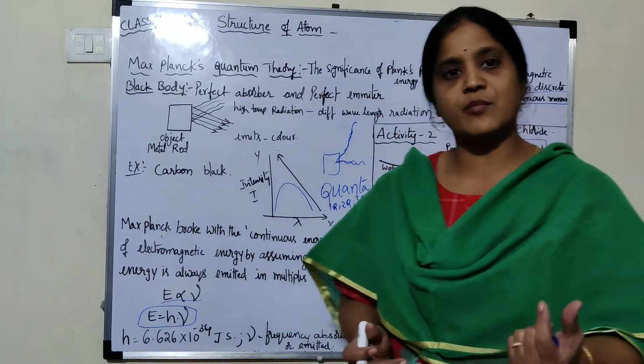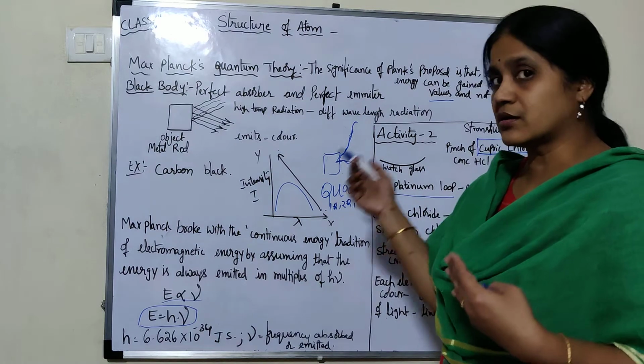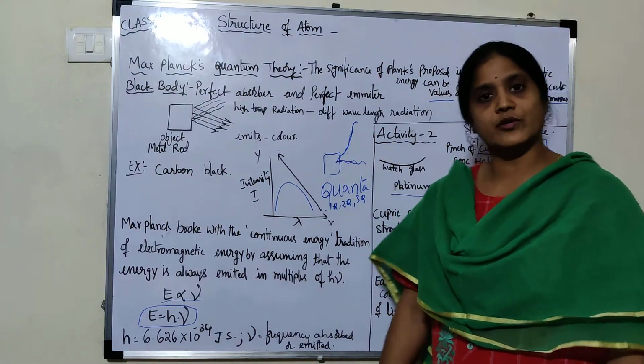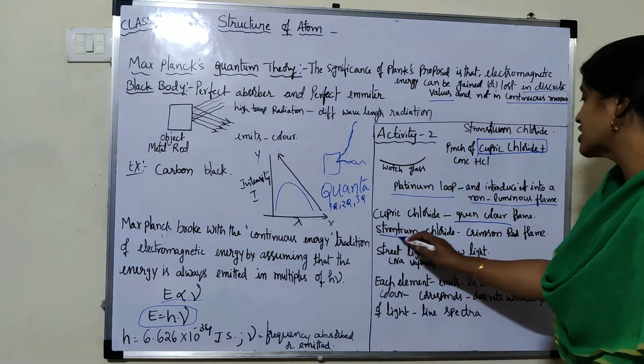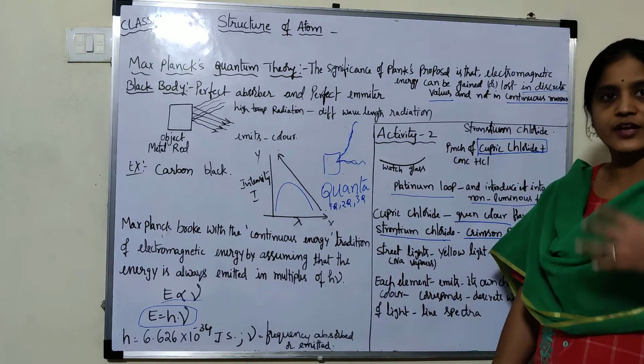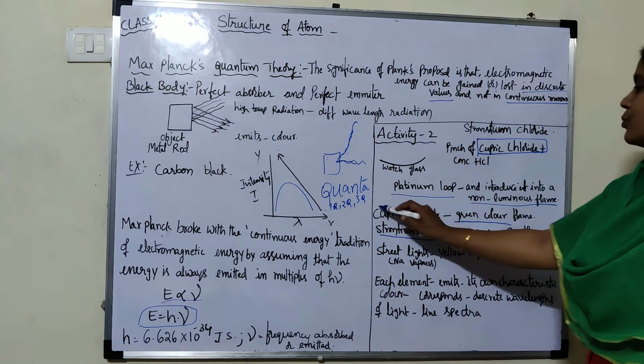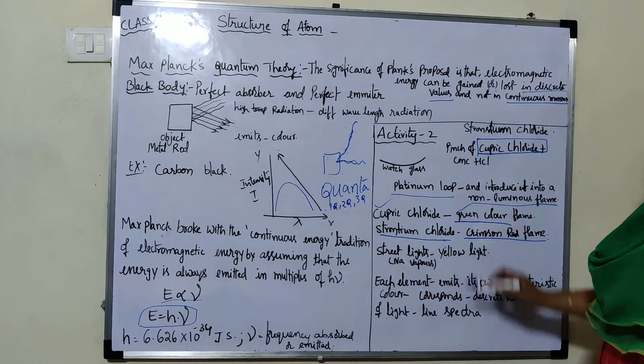Is it the same color for both cupric chloride and strontium chloride? No, strontium chloride emits a crimson red flame, and cupric chloride emits green.